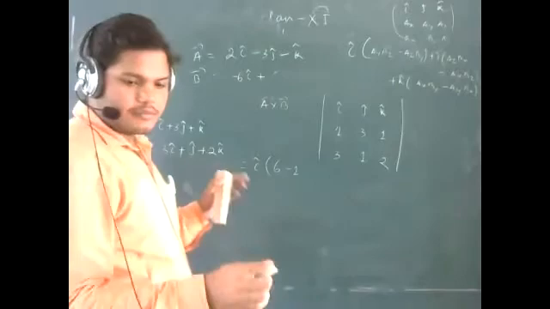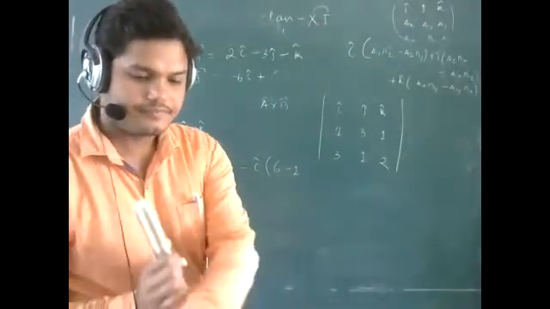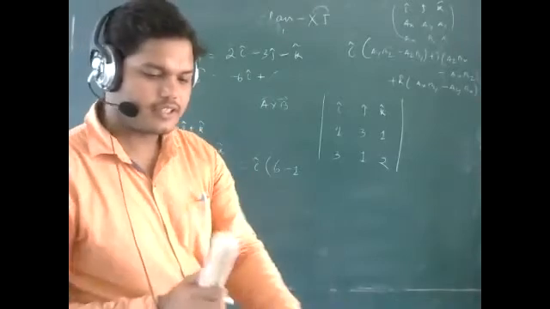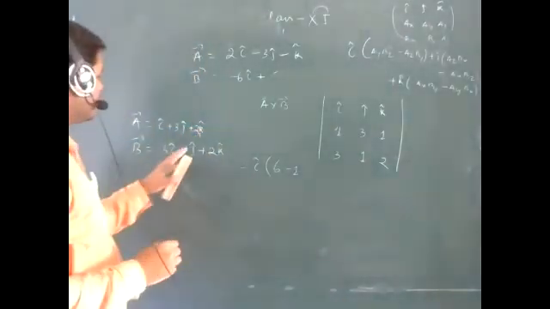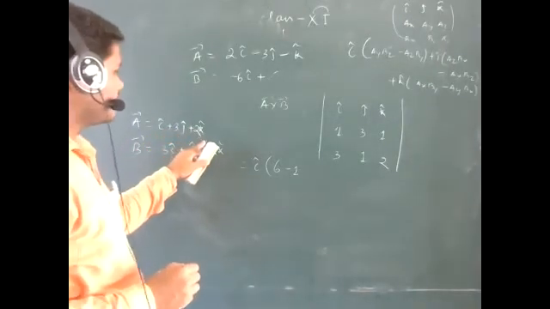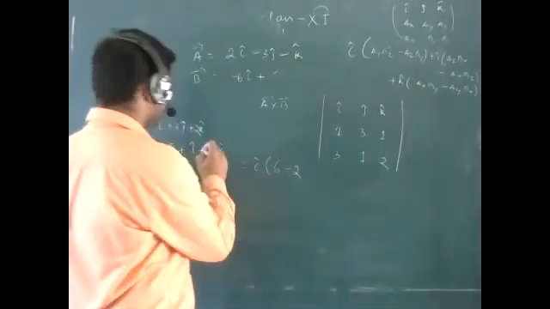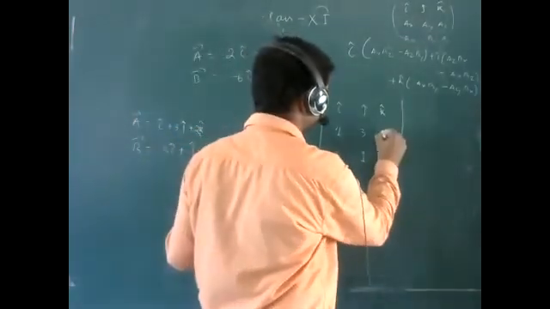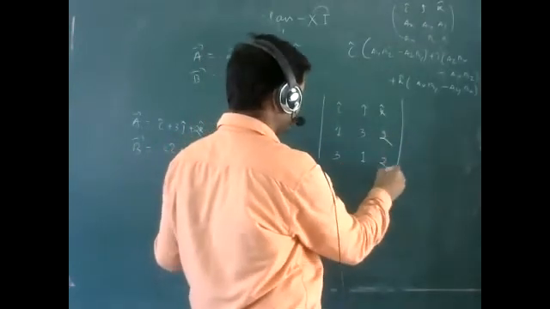Sorry, this question is given I cap plus 3 J cap plus 2 K cap. So you have to write 2 over here. That means 1, 3, 2, and 3, 1, 2.